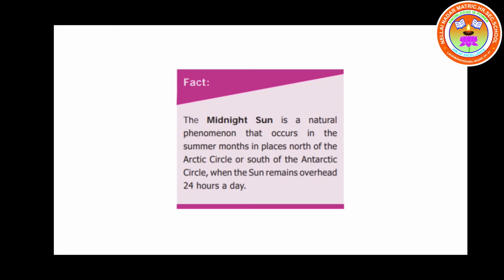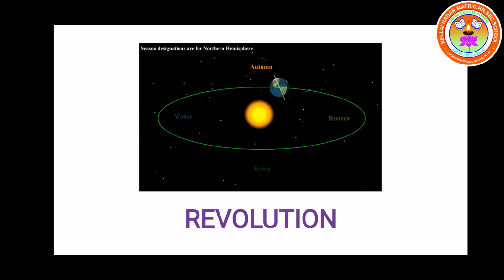Now let us go to study the next motion, that is revolution. It is the movement of the earth around the sun on its elliptical path. Elliptical means lengthy circle. The earth takes 365 1/4 days to complete one revolution. How many days does the earth take to complete one revolution? 365 1/4 days. It revolves around the sun at a speed of 30 km per second. For the sake of convenience, we take it as 365 days and call it a year.